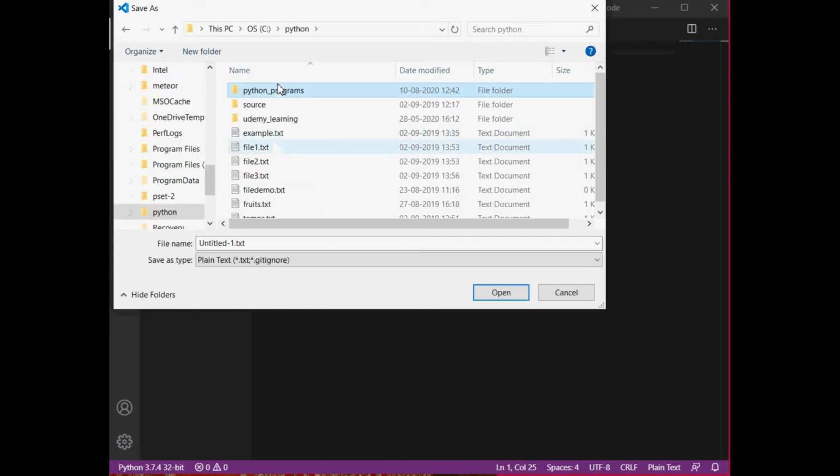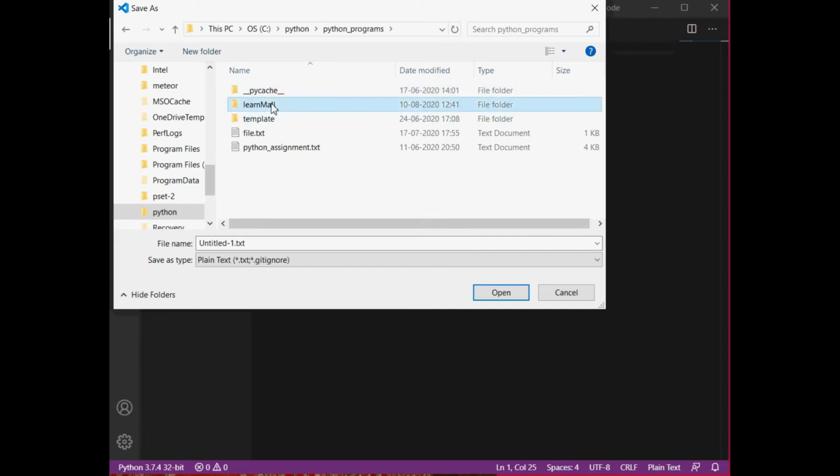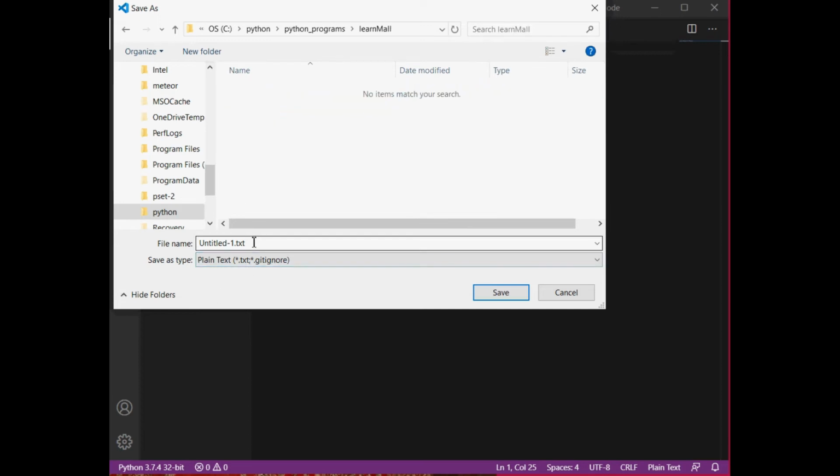I have created a Python folder, so I'm going to save my file inside that. Let's save that file with the name, let's say, lesson 1. Now you need to take care that whenever you are saving a Python file, you need to save that file with the extension .py.